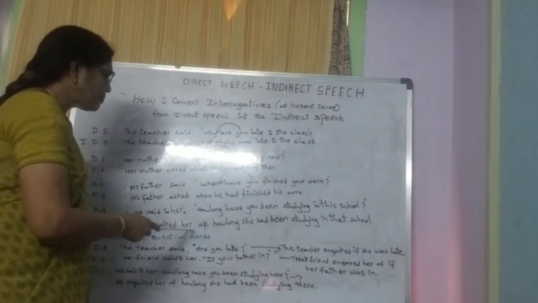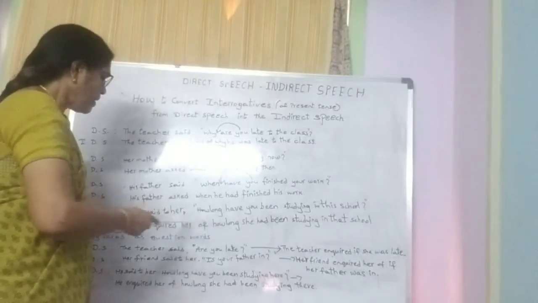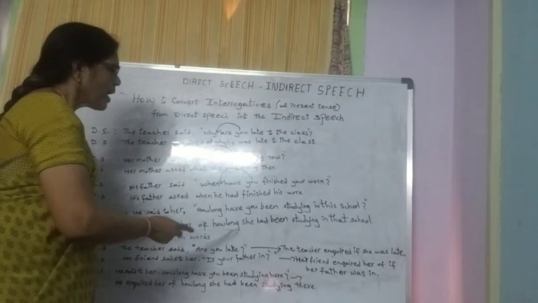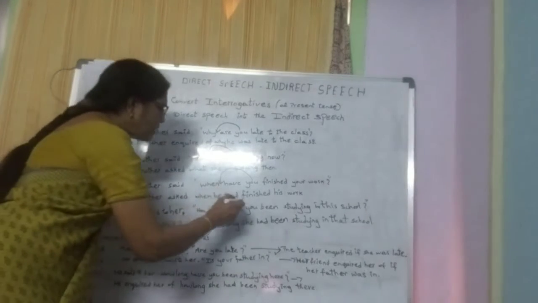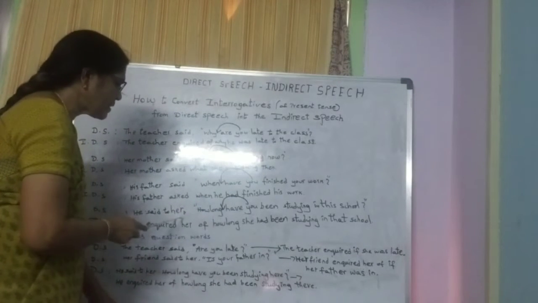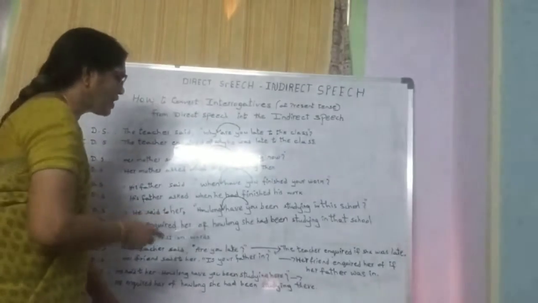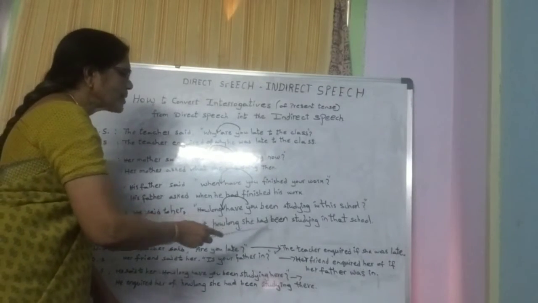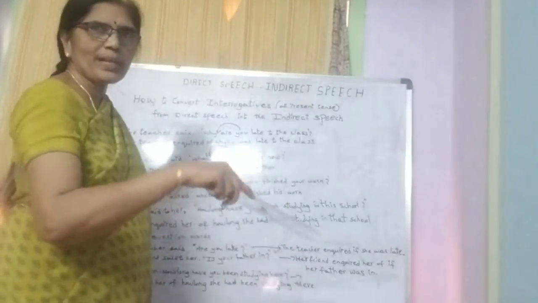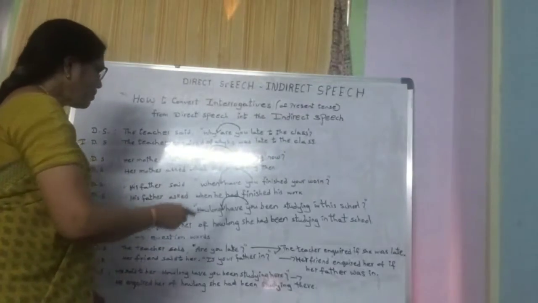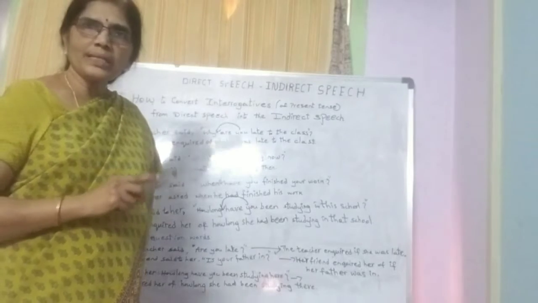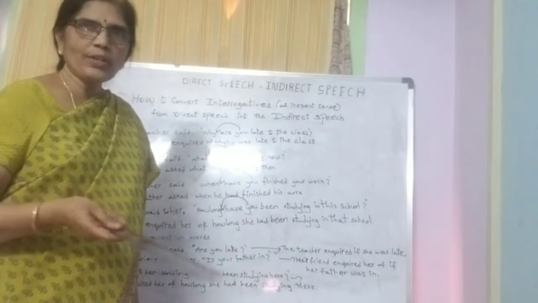Now let us have a look at this. He inquired of her. We can write "inquired" or "asked" here. He inquired of her how long. The question was the same. Here the order changes. Who does the word "you" refer to here? The listener. Who is the listener? Her. So what is the subjective form of "her"? She. So "how long she have been" becomes "how long she had been studying in that school", because the adverb of place "this school" becomes "that school". Okay. These are the changes that take place while changing interrogatives into reported speech when they are given in the present tense, children. So I think you have understood well.